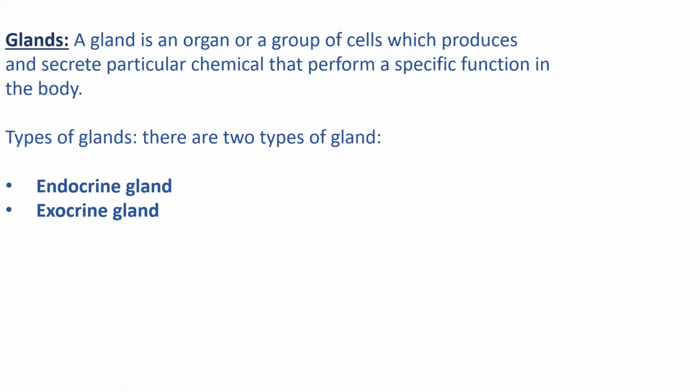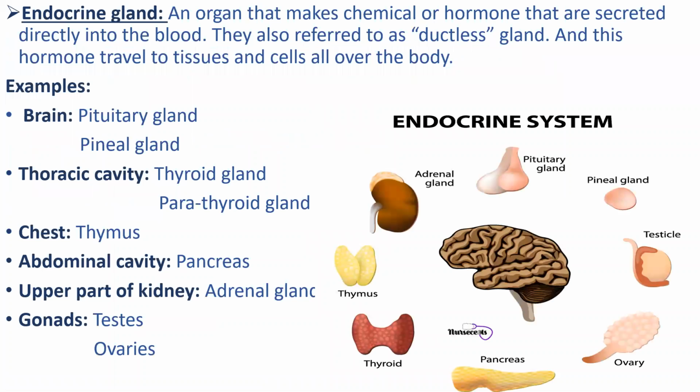Then start with glands. A gland is an organ or a group of cells which produces and secretes a particular chemical that performs a specific function in the body. Type of glands. There are two types of glands. First one is endocrine gland and second is exocrine gland. Both are present in the human body.